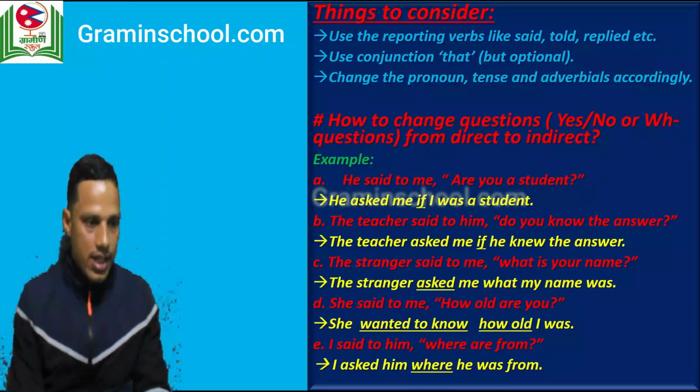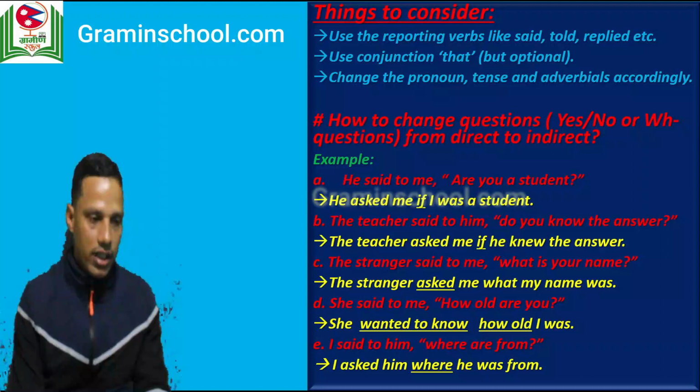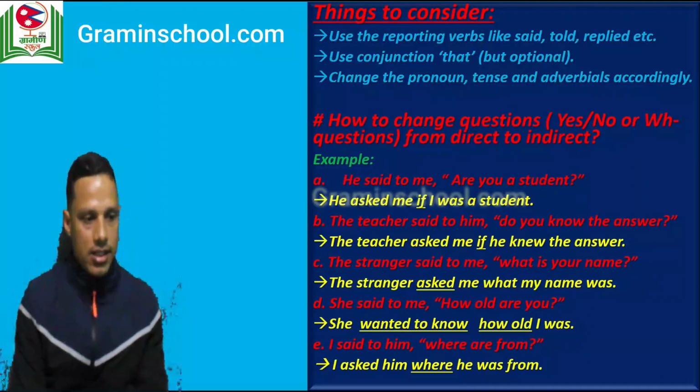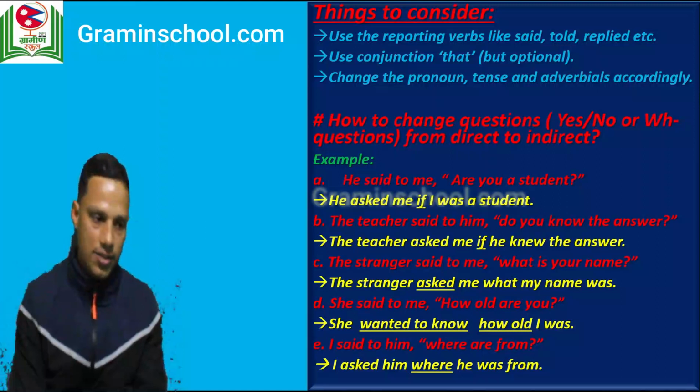Yes, now in these examples you might have noticed the use of reporting verbs. When the speech clause contains a yes/no question, then you have to use the conjunction if while changing it into indirect speech, right?